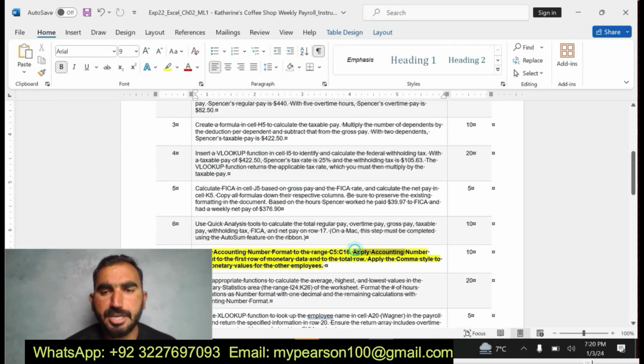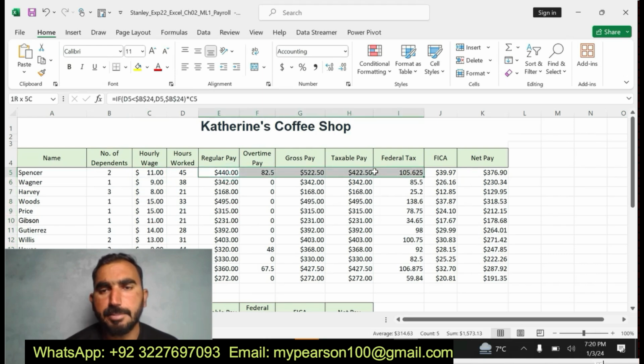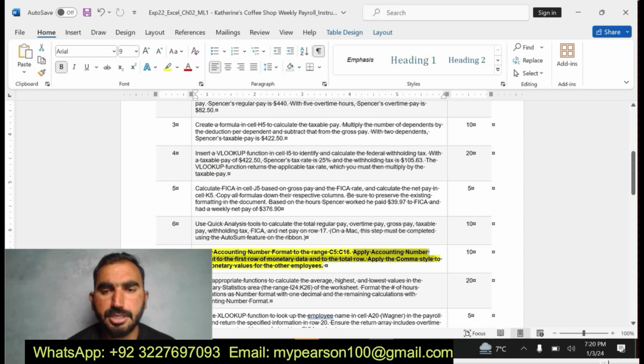Apply accounting number format to the first row of the monetary data. Now I am going to apply the accounting number format in the first row of the monetary data. Here is my first row of the monetary data. So I'm going to select this one and apply the accounting number format. Here is my accounting number format. I have applied the accounting number format and apply the comma style to the monetary values of the others.